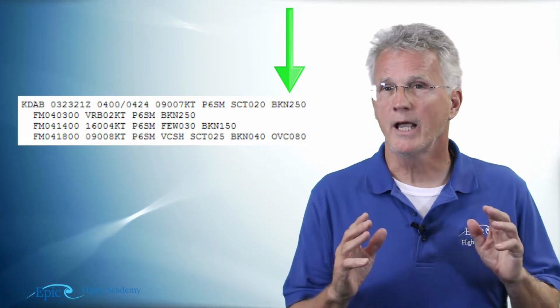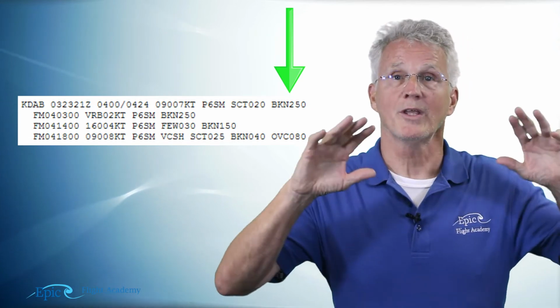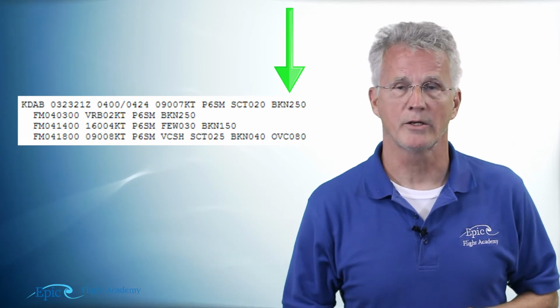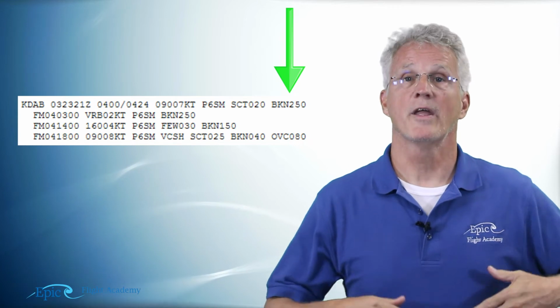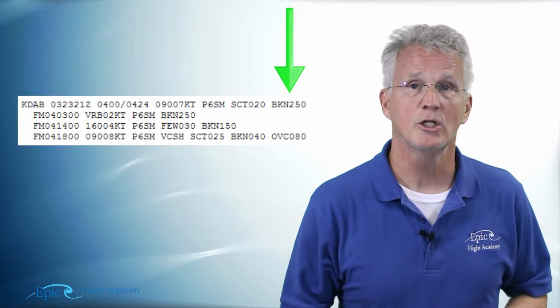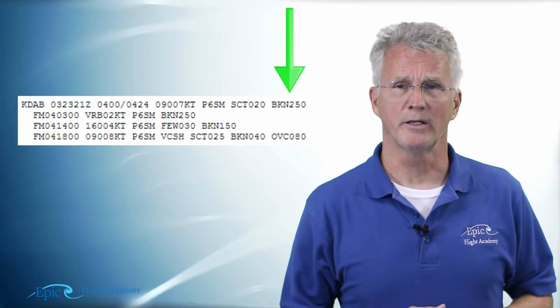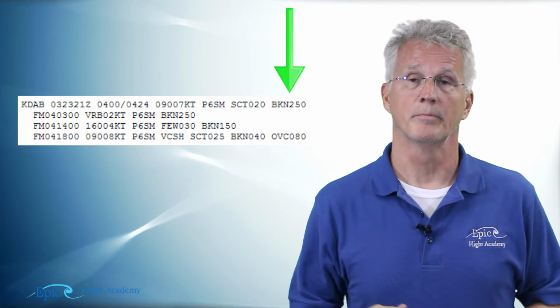Now, the next thing that we need to pay attention to is within that 24-hour period, that forecaster is trying to tell us when they forecast a change in these conditions. And the way they word that is from a certain date and time.